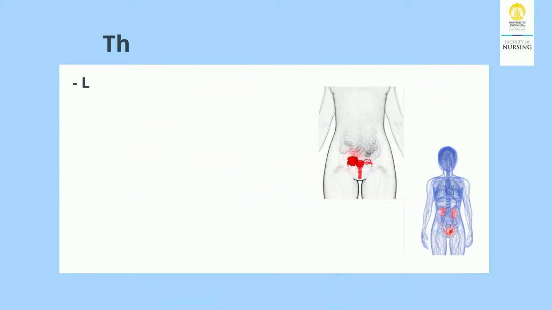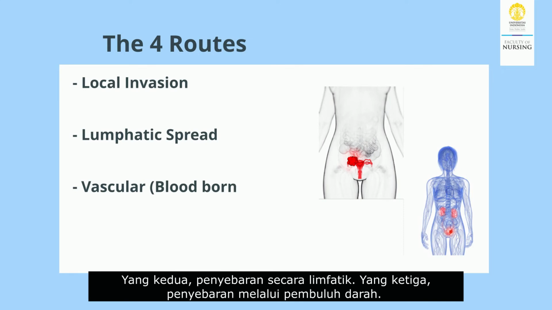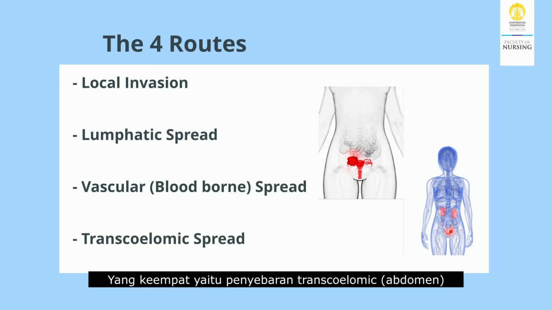There are 4 routes of spread of malignant tumors. The first one is through local invasion. The second one is through lymphatic vessels, the third is through blood vessels, and the fourth is transcoelomic spread.